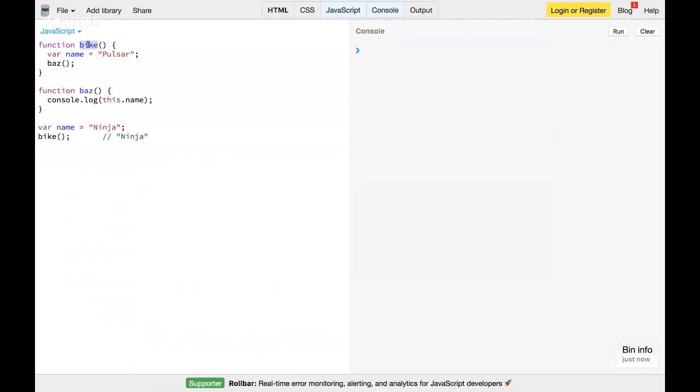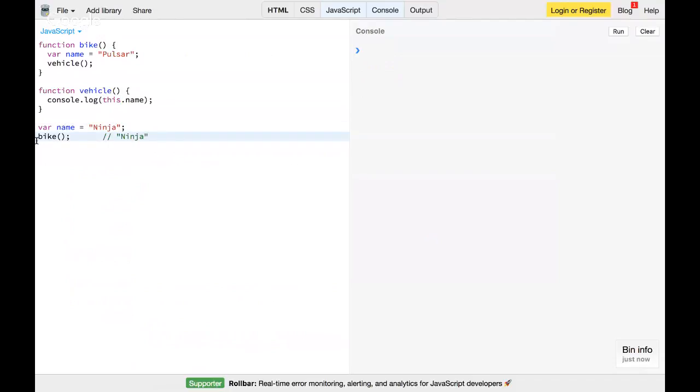In this example, I have a function called bike, and inside that, I have a variable called name, with the name pulsar, and I have a function called Baz. This is a pretty bad name, so let's change this function to vehicle. Okay, that makes more sense. So inside bike I have a function called vehicle, which just prints this dot name, and I have a global variable, var name equal to ninja.